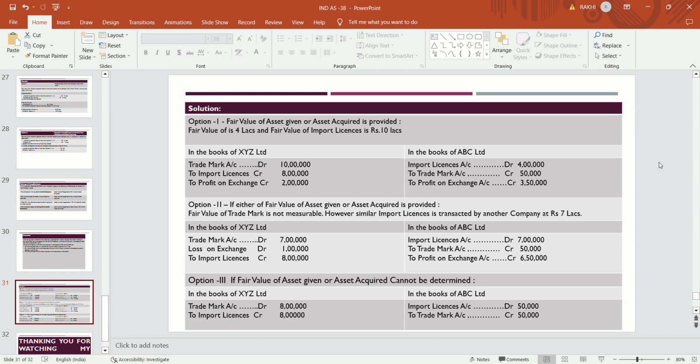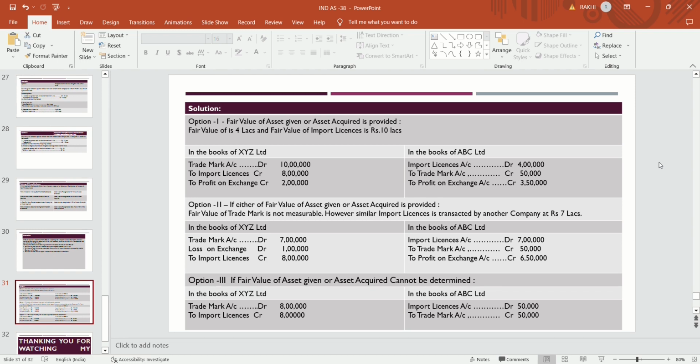The company is acquiring the trademark and surrendering an import license. Firstly, we will check the fair value of the asset surrendered. In case of XYZ Limited, the fair value of the asset surrendered is 7 lakhs. It is given, so the trademark account is debited by 7 lakhs, and the WDV of the asset surrendered, that is the import license, is 8 lakhs. The differential amount is loss on exchange, which is debited.